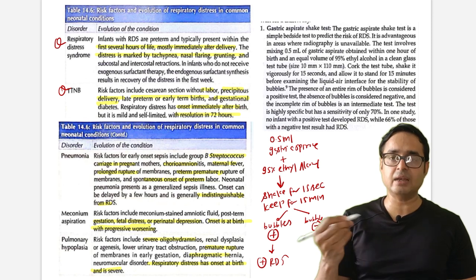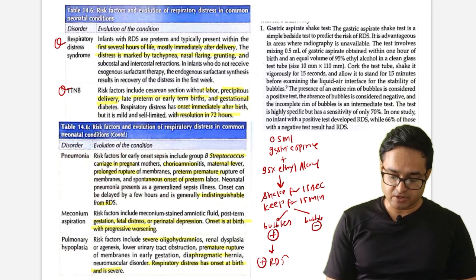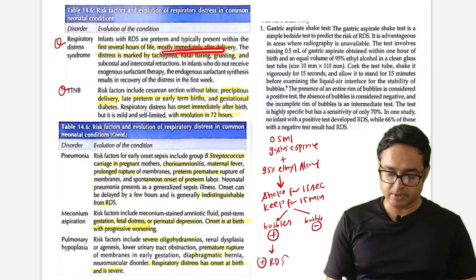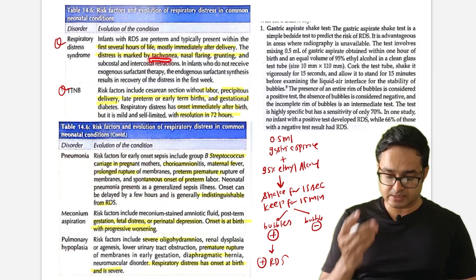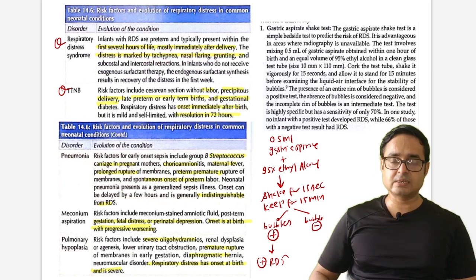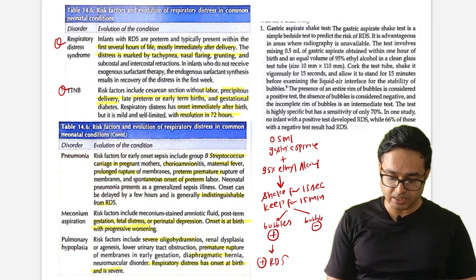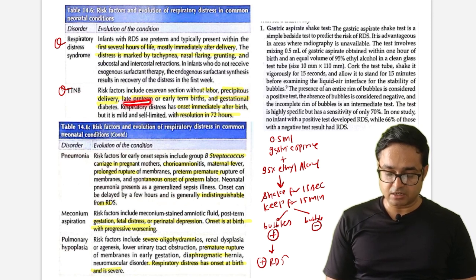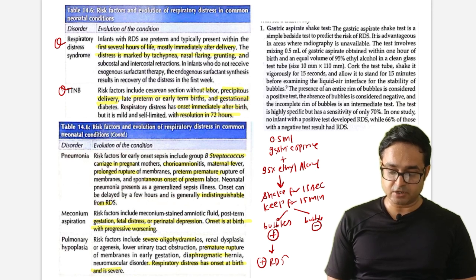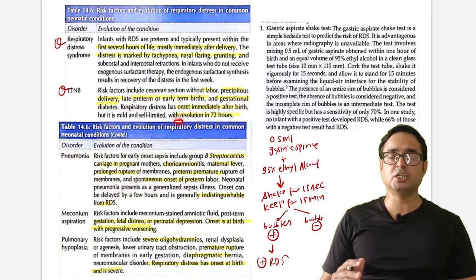They will give a clinical scenario like a patient in the first several hours of life, mostly immediately after delivery, distress developed, tachypnea, nasal flaring is seen. Okay, so this is a common scenario of RDS. What is the common scenario of TTNB? Cesarean section birth, precipitous delivery, late preterm, early term, gestational diabetes, and onset immediately after birth and resolution within 72 hours.